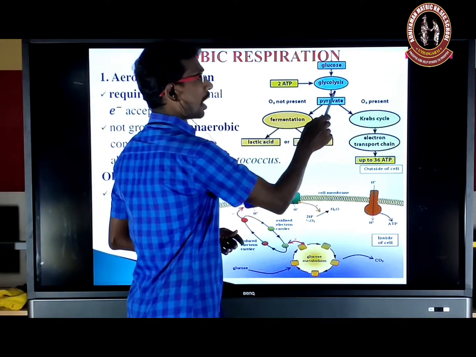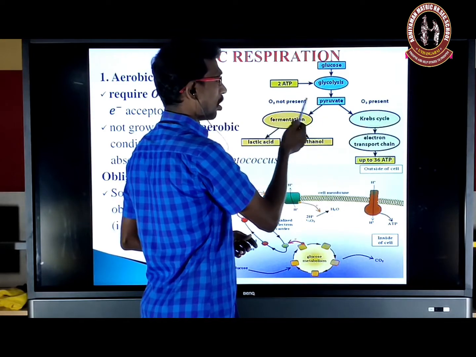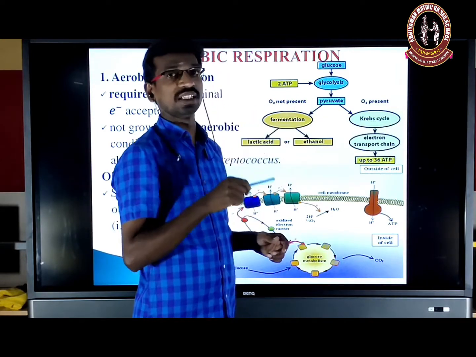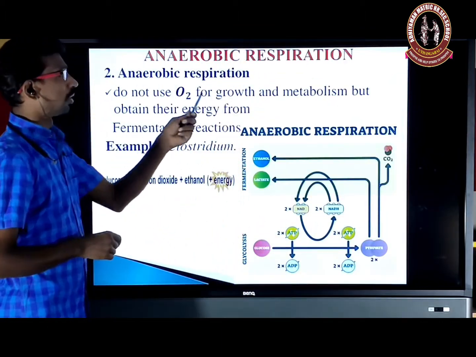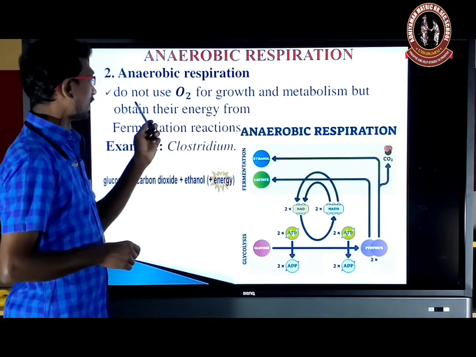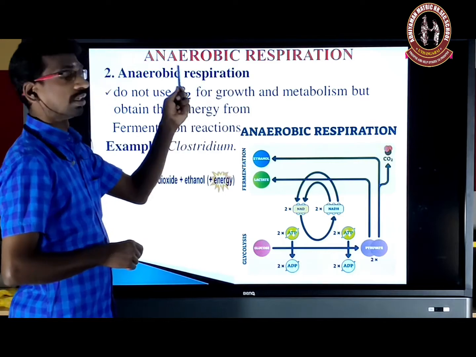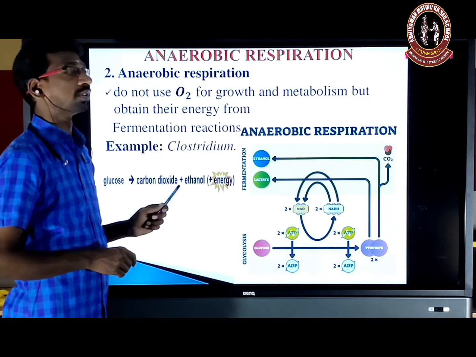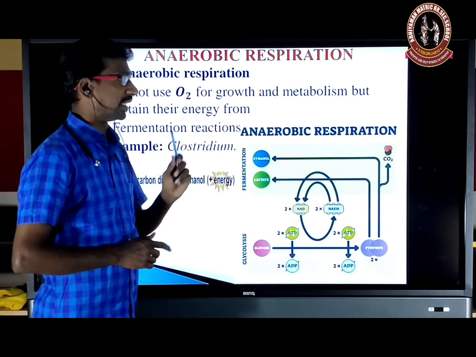Okay. So the pyruvate in the presence of oxygen enters the Krebs cycle. In the absence of oxygen, it enters the fermentation process. The bacteria survive in the absence of oxygen. Where do they get the energy? By the process of fermentation.